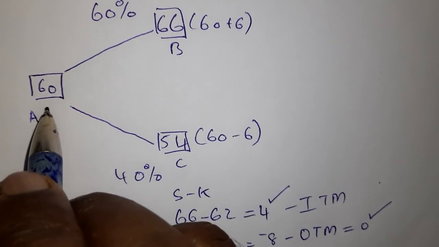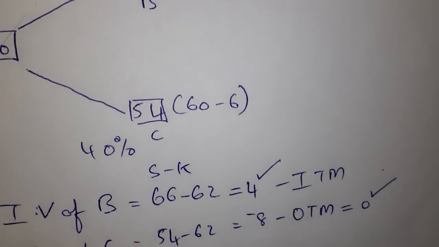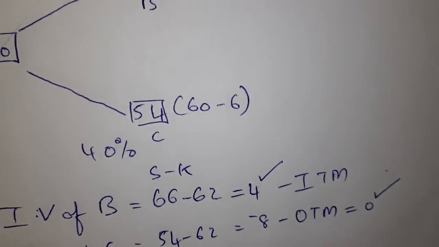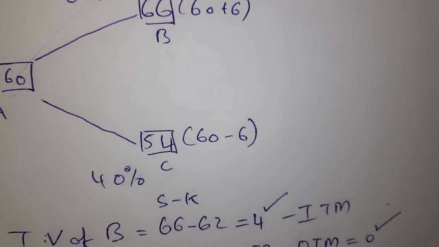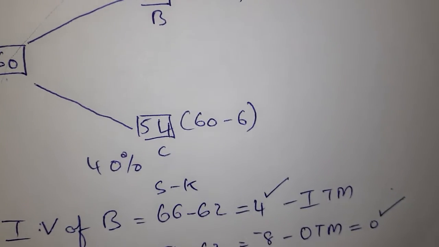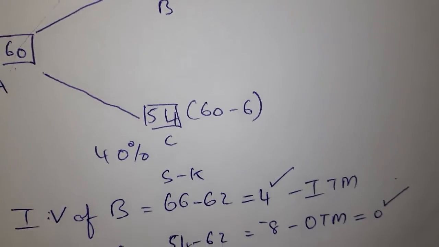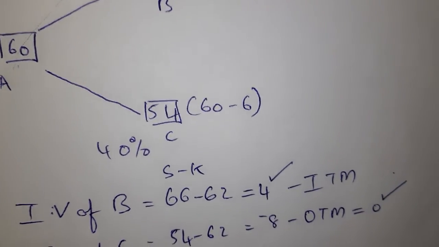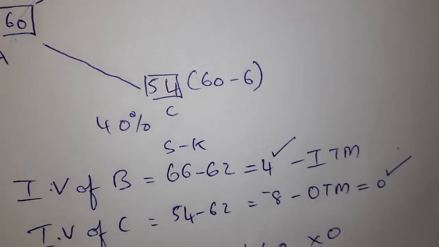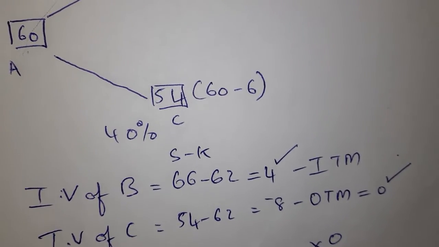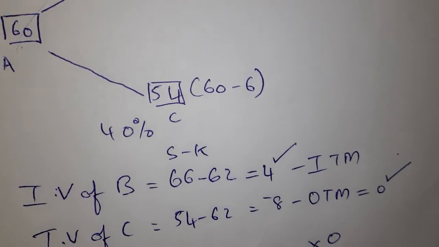So we can find the intrinsic value of node A. Intrinsic value of A will be equal to 60% of getting 4 rupees, that is intrinsic value B, plus 40% of getting the intrinsic value of C, that is 0. This comes to 2.4. You can say this is the option premium, but I am saying this is not the right answer.